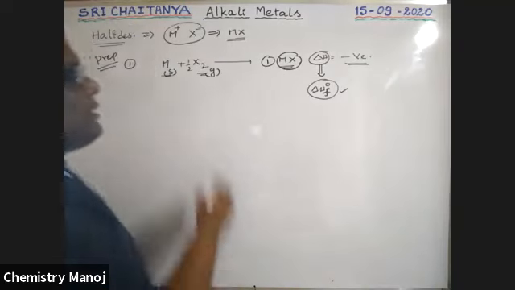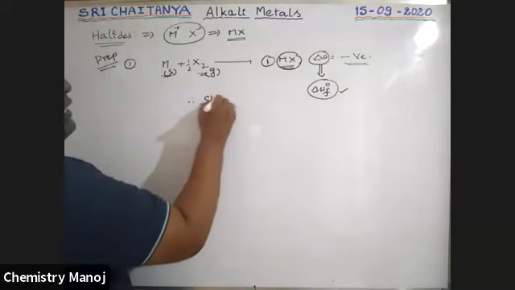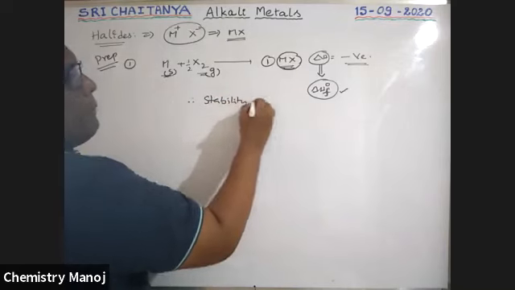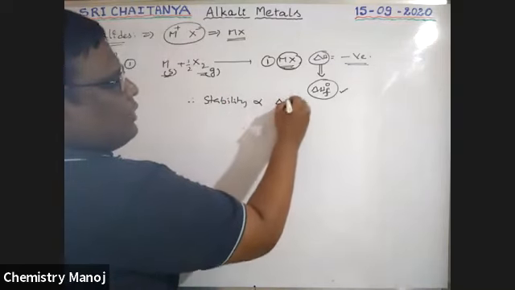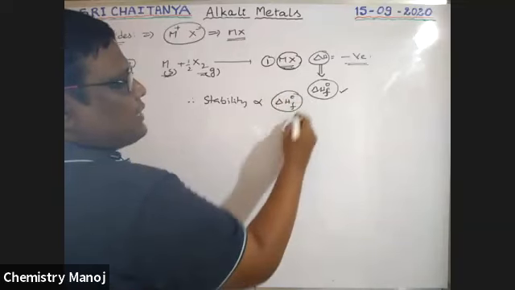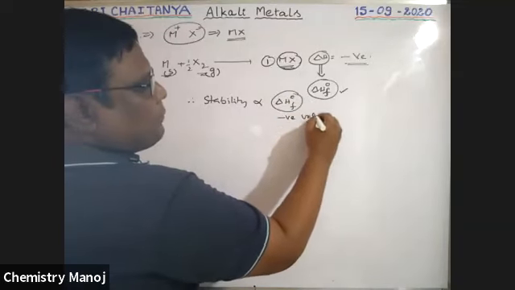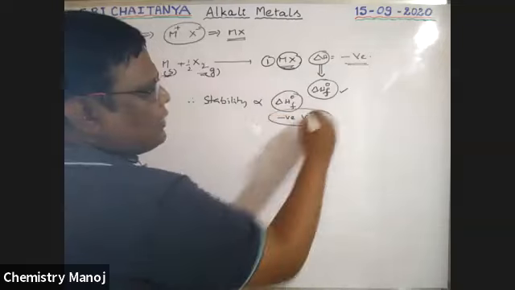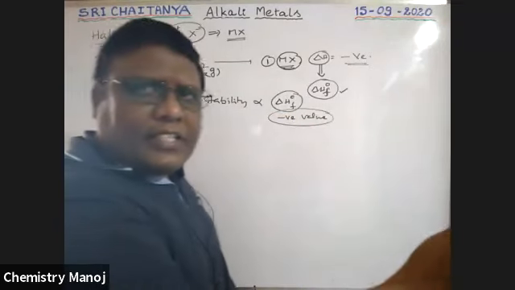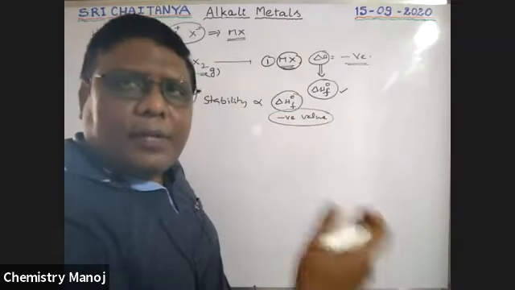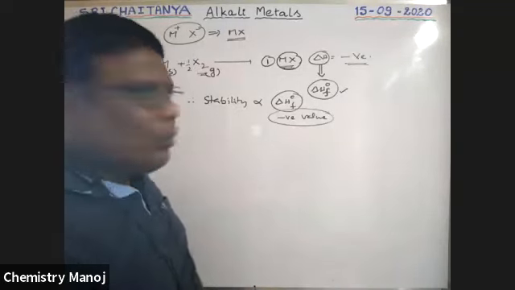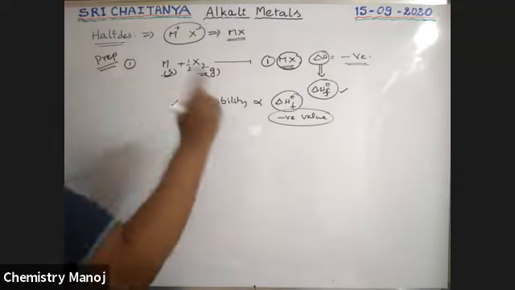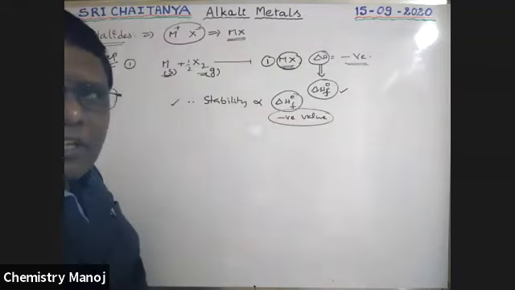That means thermal stability is directly proportional to delta H naught F, and that is a negative value. Negative value means released energy. The more energy is released, the more the stability. So more negative, more stability. It is very important. Later we will use this concept.